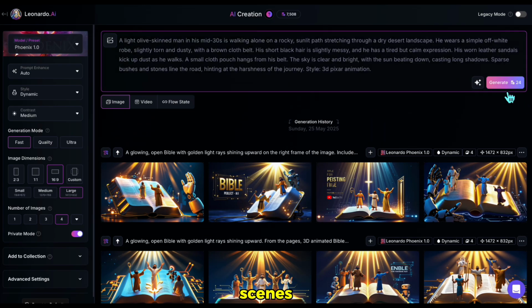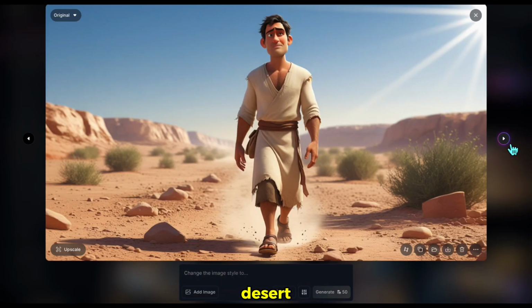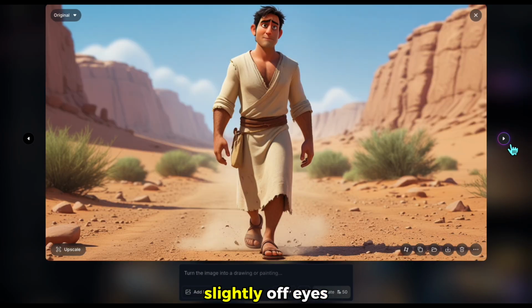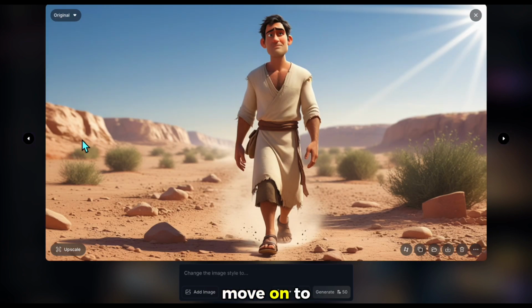Let's check the scenes. Yes, we have a person walking alone in the desert. It looks pretty good. I see different lighting and angles. Only one has slightly off eyes. The others look usable. I'll keep them for now and move on to the next scene.